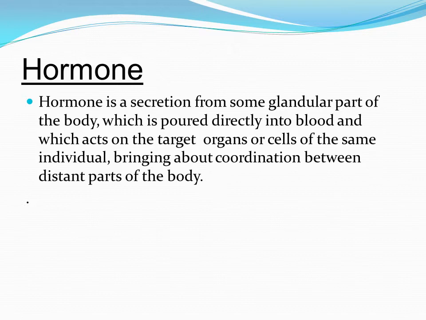Before discussing them, let us know what a hormone is. Hormone is a secretion from some glandular part of the body which is poured directly into blood and which acts on the target organs or cells of the same individual, bringing about coordination between distant parts of the body. We can also say, in other words, a hormone is a secretion of an endocrine gland which is poured into the bloodstream and acts on a target organ or cell.